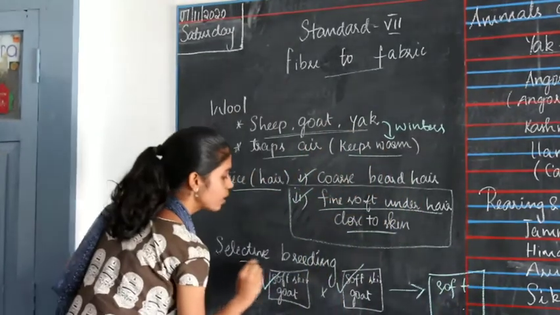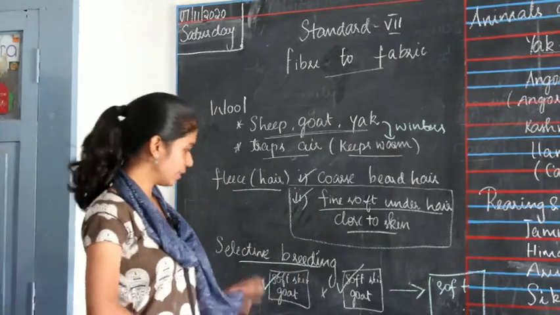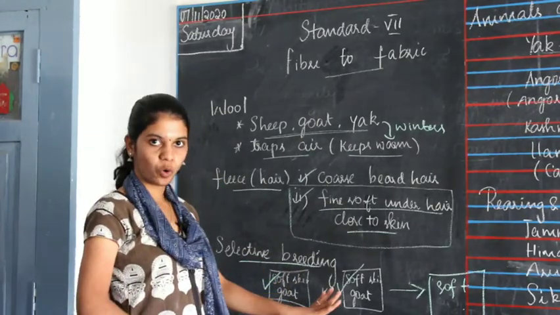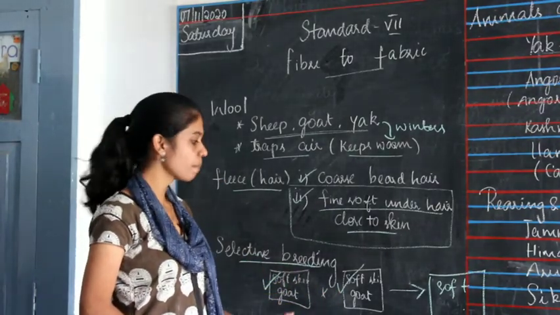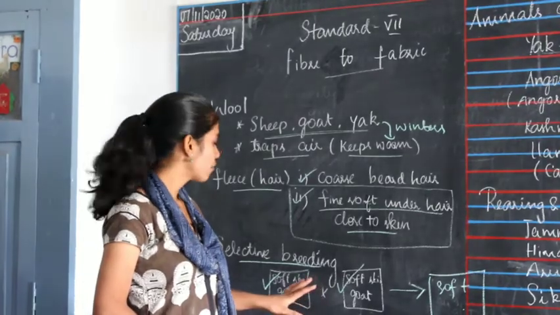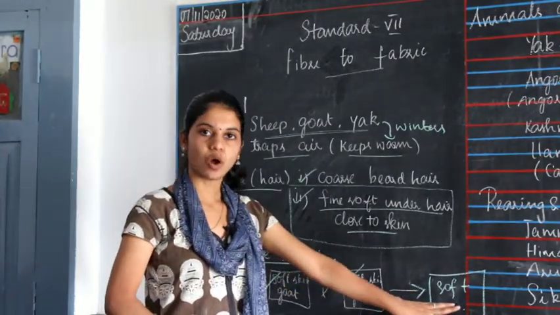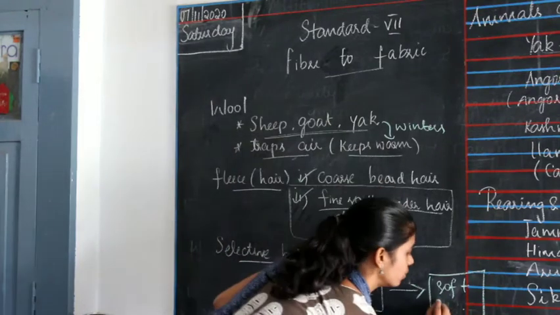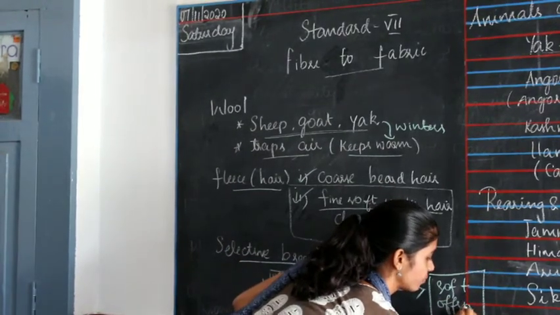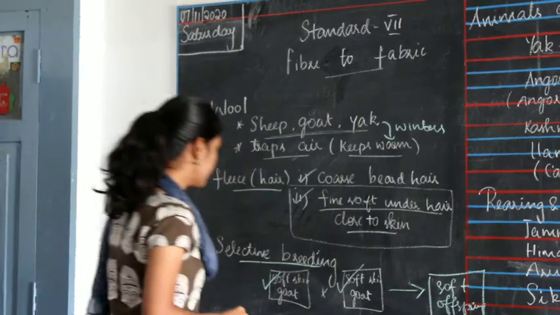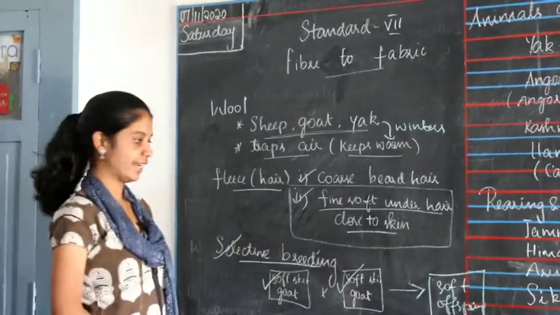This is called selective breeding. So in this we are taking two goats which have only soft skin and crossing them, so we get soft skin offspring.